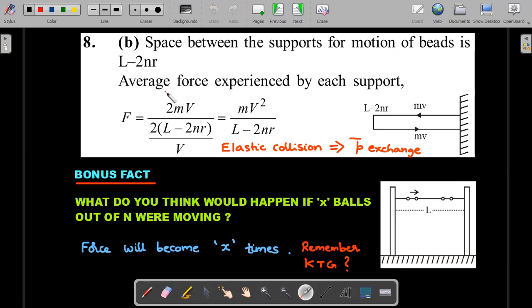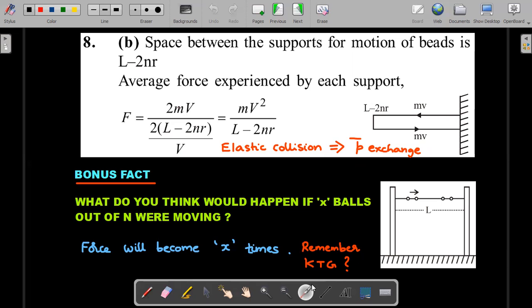Diameter is 2r. And the average force therefore experienced would be, for each to and fro motion, there would be a momentum imparted, which is 2mv. Therefore, average force is momentum imparted 2mv divided by the time taken for successive collisions. Time taken is the distance traveled, which is not 2L, it is 2 of L minus n times diameter, divided by v. So that gives you the answer for the elastic collision.